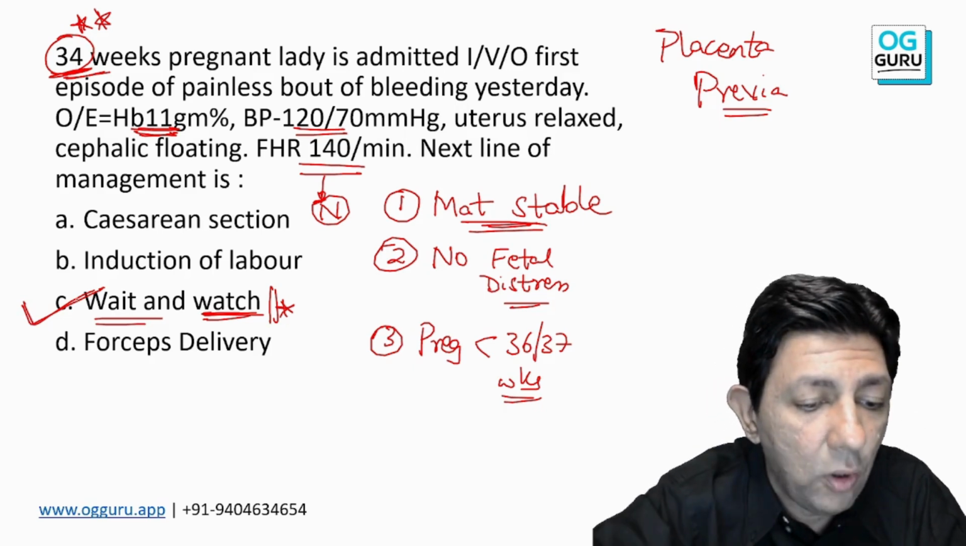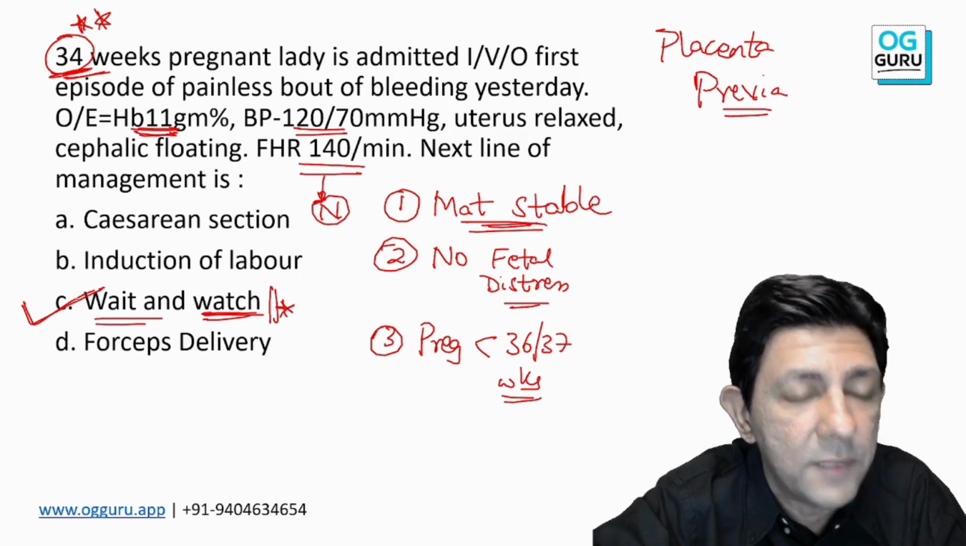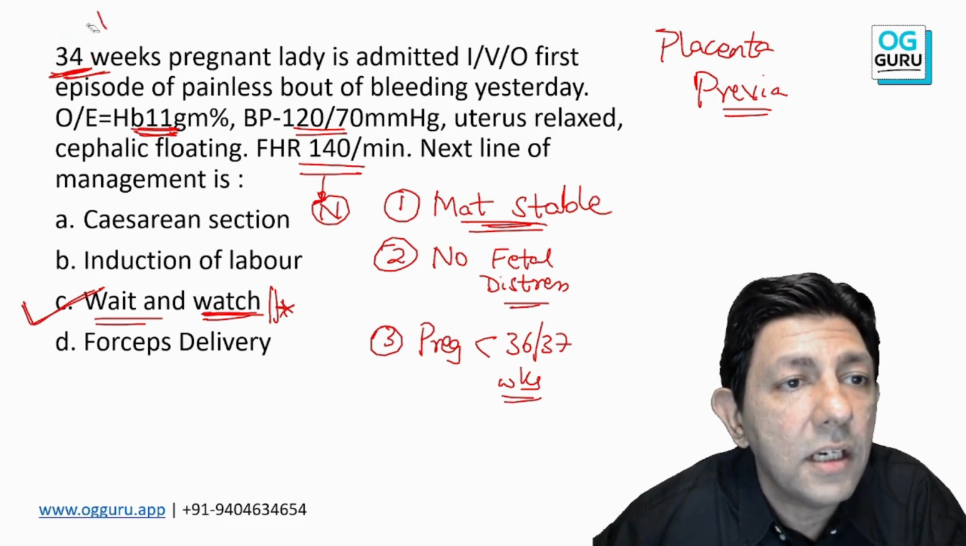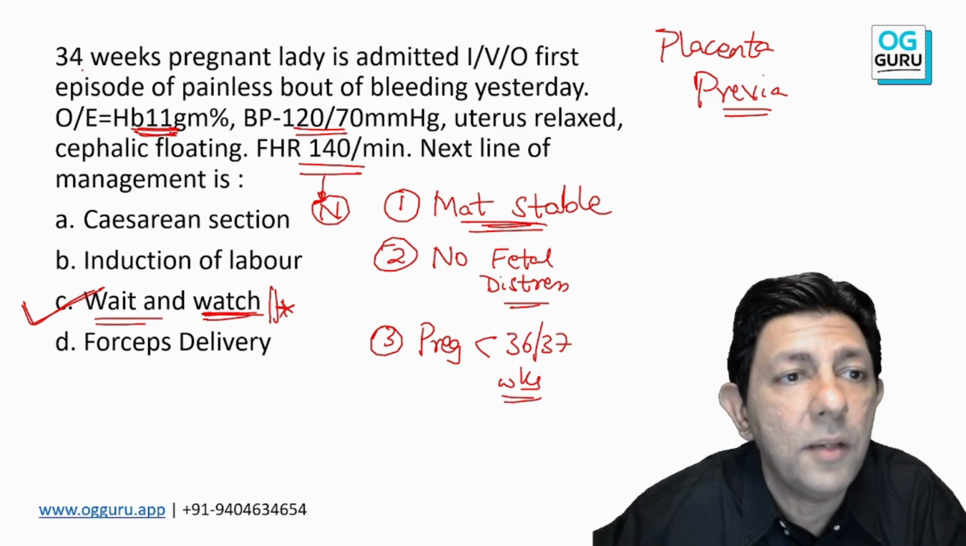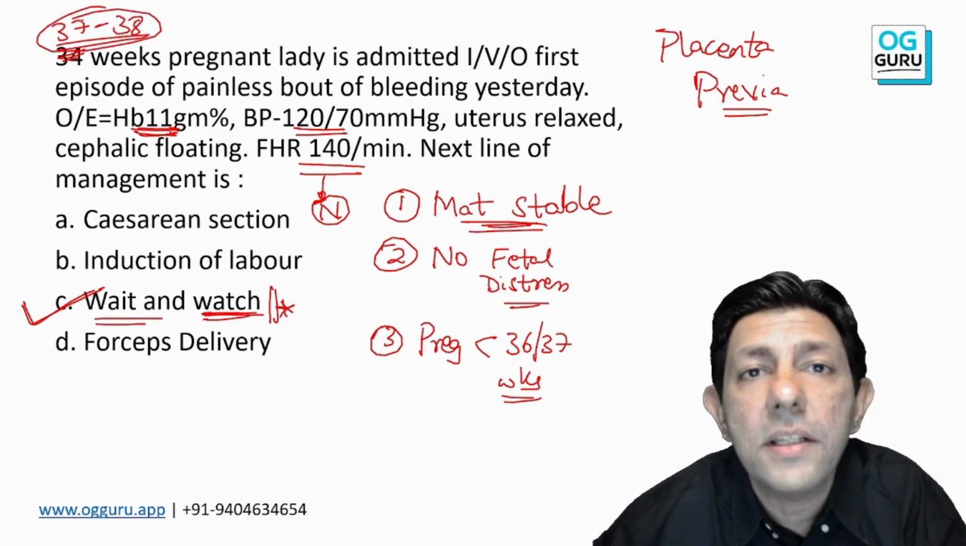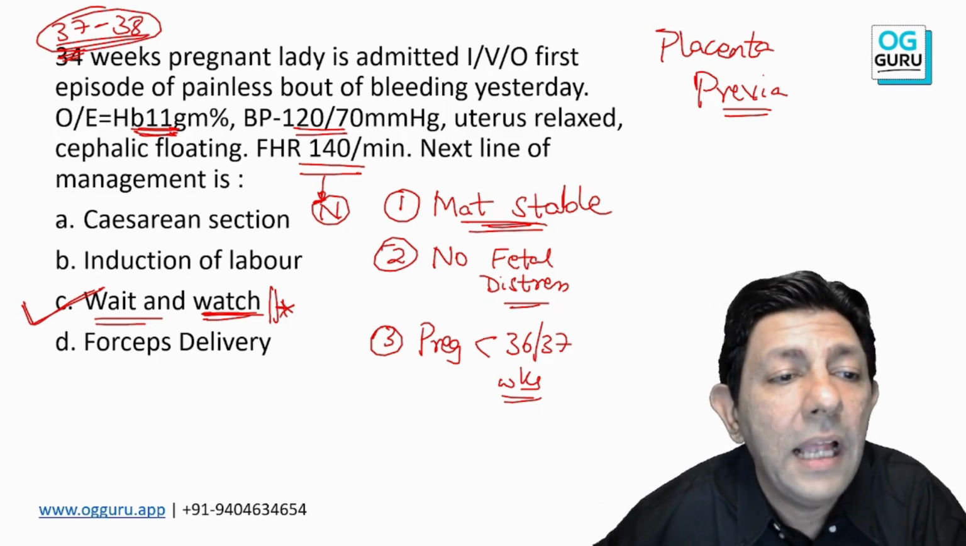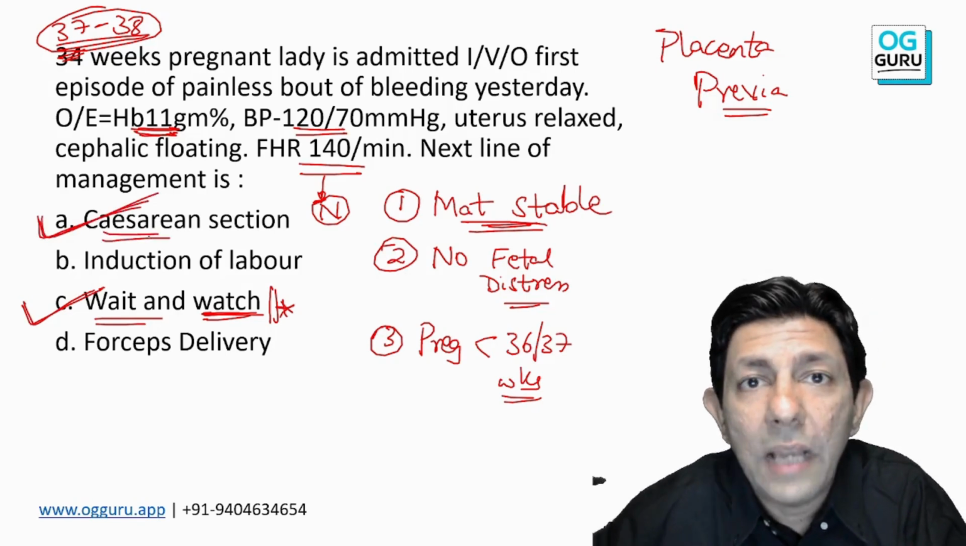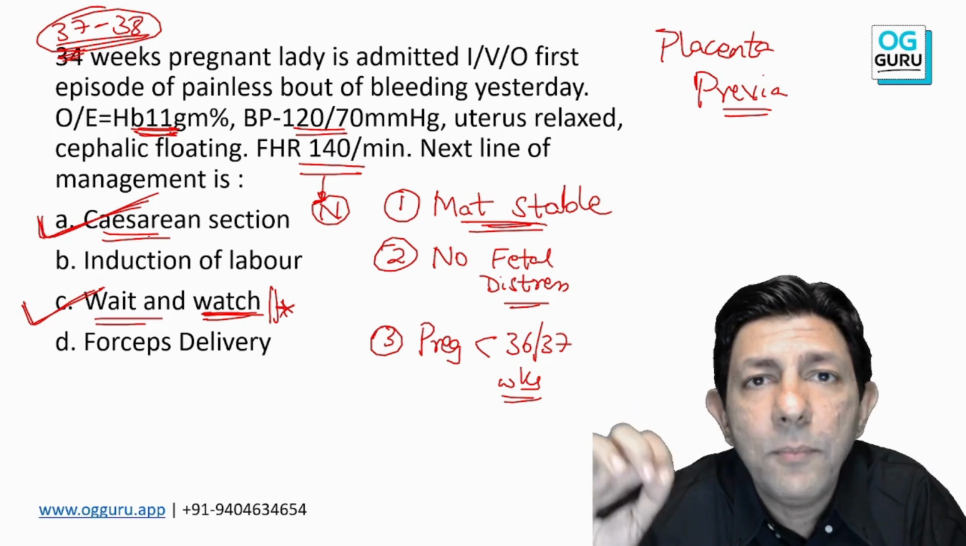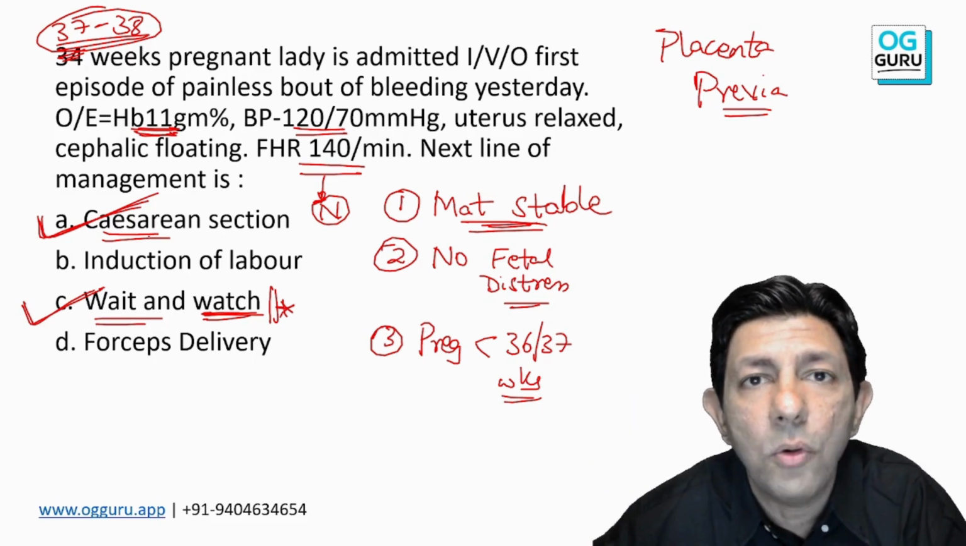If instead of this 34 weeks in the question paper, the question is 37 to 38 weeks, now what does the answer become? Now there is no point waiting, and in placenta previa, I will go for cesarean section at 37 weeks. Is it understood? So like this kind of nuances, till the time you listen to my lecture, you cannot get all this MCQ correct, is my guarantee.